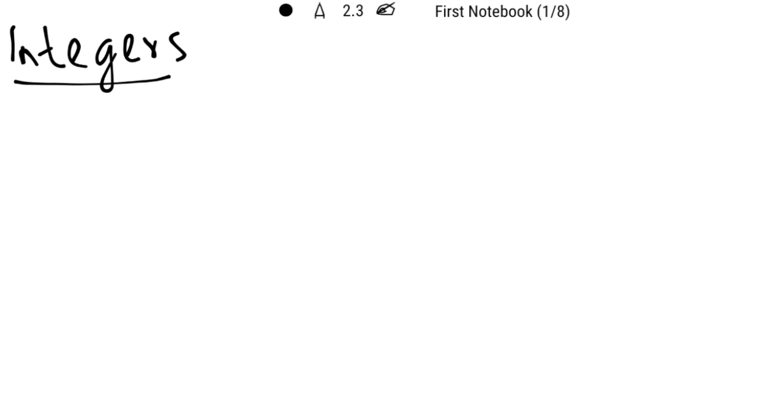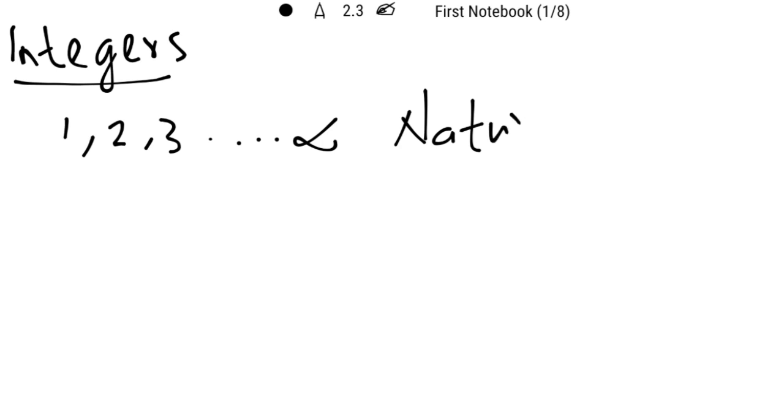In our daily life, we used to say that I have 2 pens with me, or there are 25 roses in my garden, or I have one best friend. All these numbers, that is numbers 1, 2, 3, etc. up to infinity, are known as natural numbers.